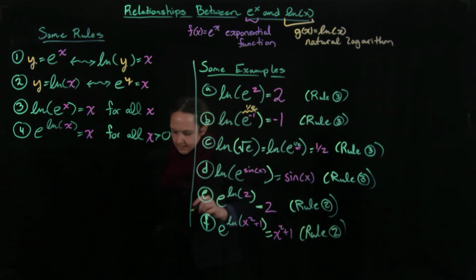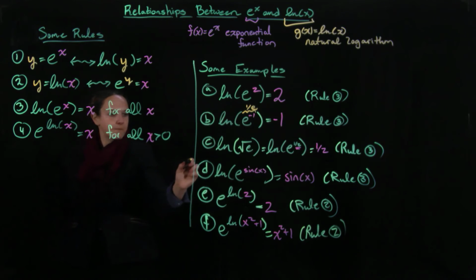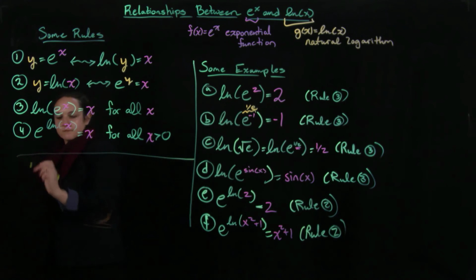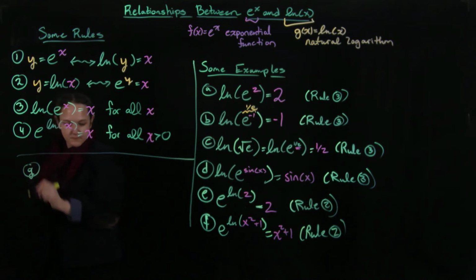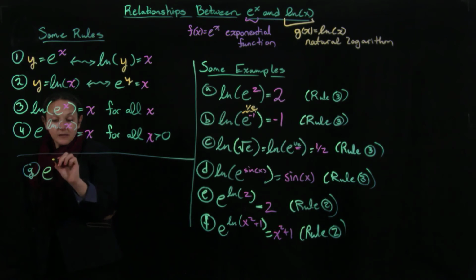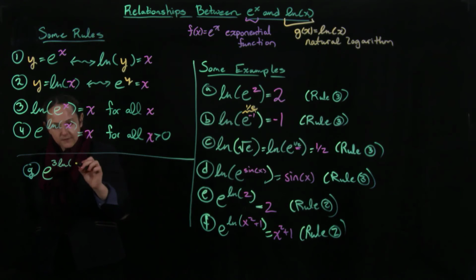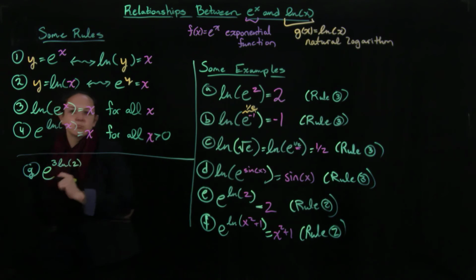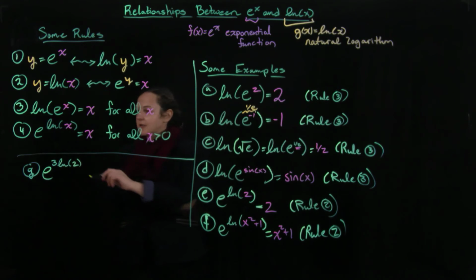Okay. Let's do the other 2 over here. So now I want to take e to the 3 ln of 2. This one might look too tricky, but it looks not too far from something else that we might want to do.